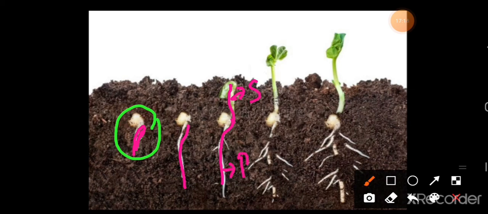Roots grow underground and help in absorbing water and nutrients from the soil, and the shoot grows above the ground and develops leaves and branches. You can see here these are the branches and the small leaves, and finally it grows into a new plant. So this is the process of germination.